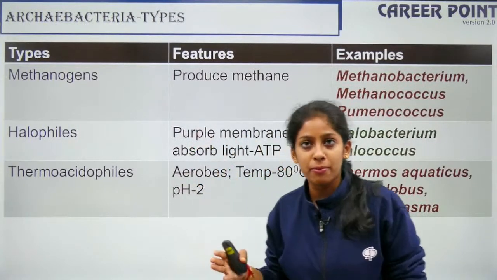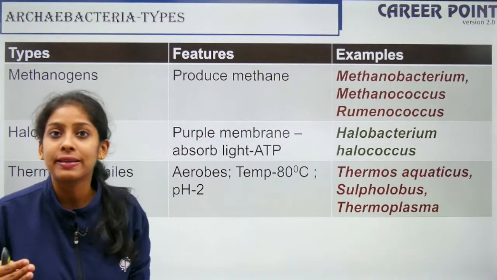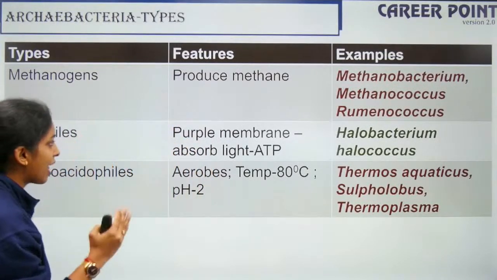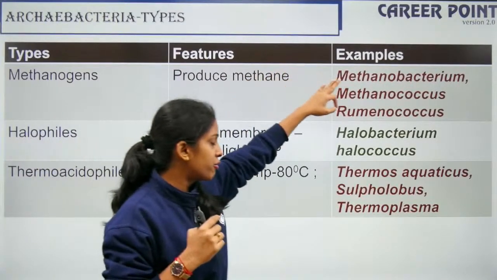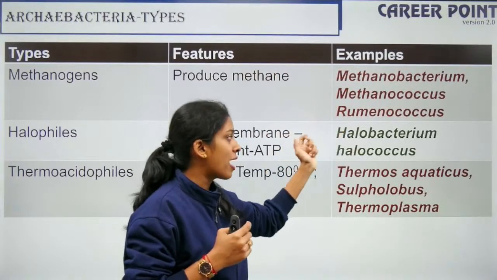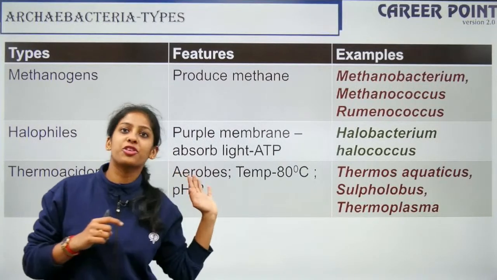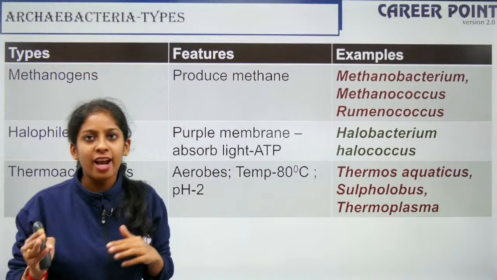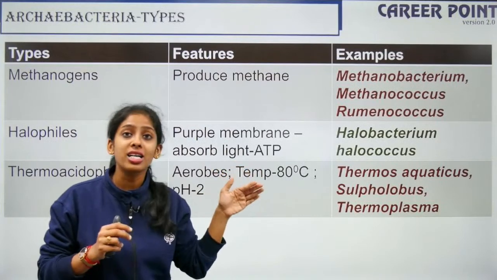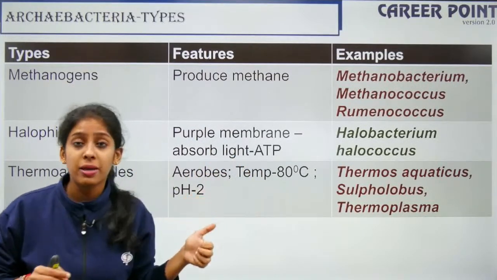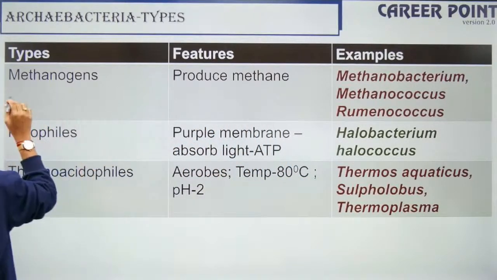Halophiles have a purple membrane. When you see the coast of some places, the tides and waves are purple in color because of the purple membrane of these halophiles. The example is Halobacterium, Halococcus. Thermoacidophiles are basically aerobes. This question has been repeated: thermoacidophiles are strictly aerobes. They can tolerate a high temperature of 80 degrees and an acidic pH of 2. The example is Thermus aquaticus.